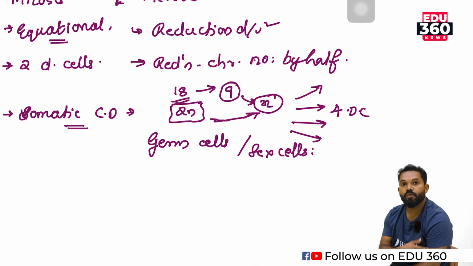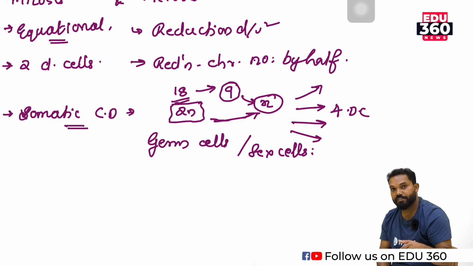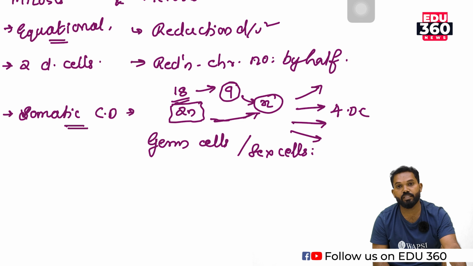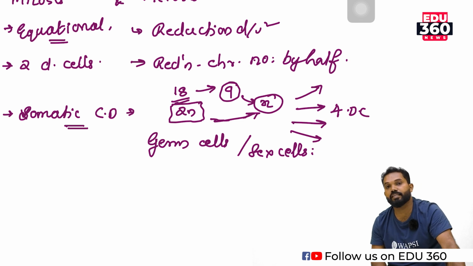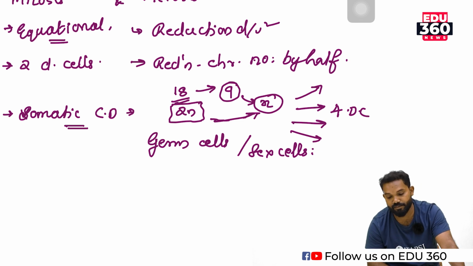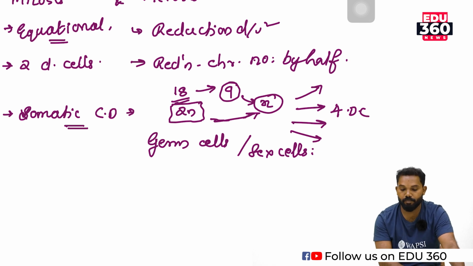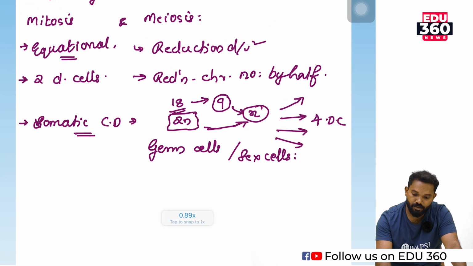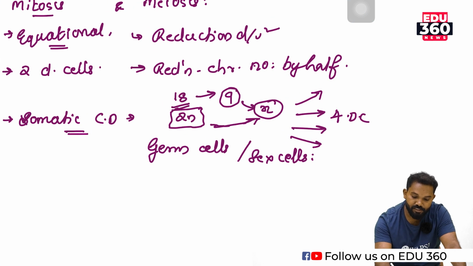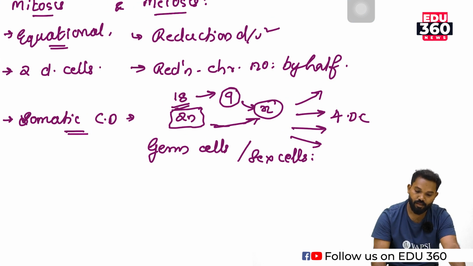The formation of our body cells and the increase in our size is due to mitotic division. The formation of the next generation, the germ cells or sex cells or gametes, is due to meiotic division. This is the main difference between mitosis and meiosis.